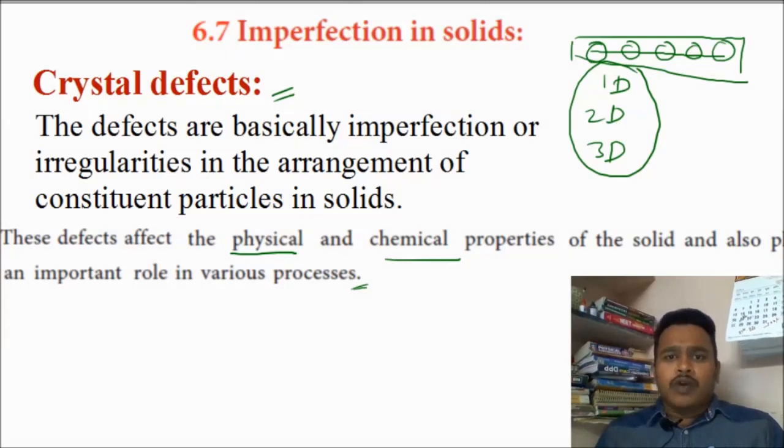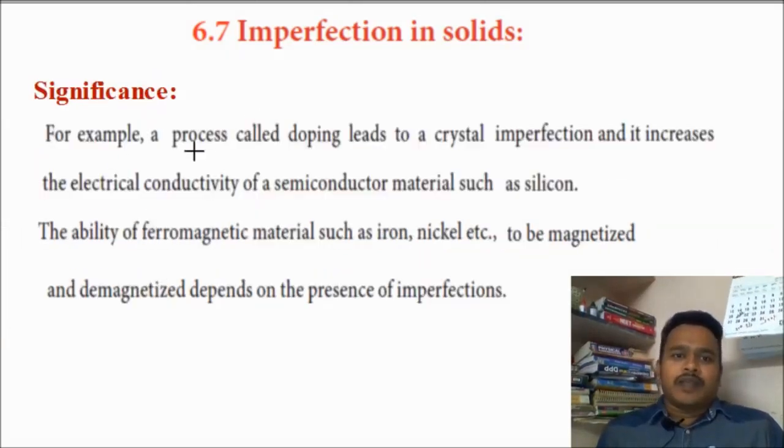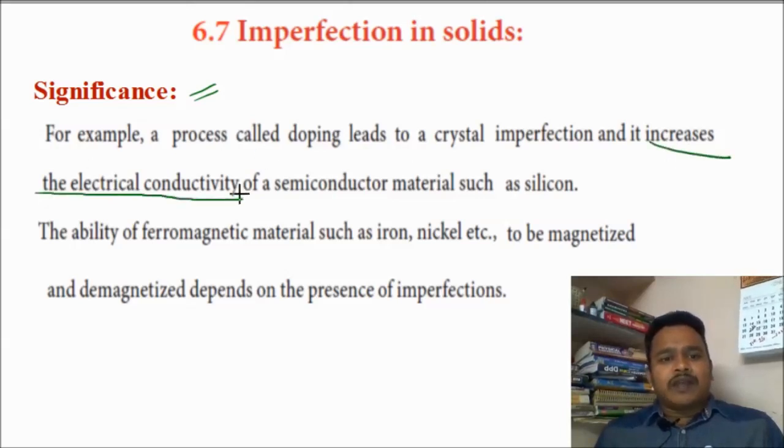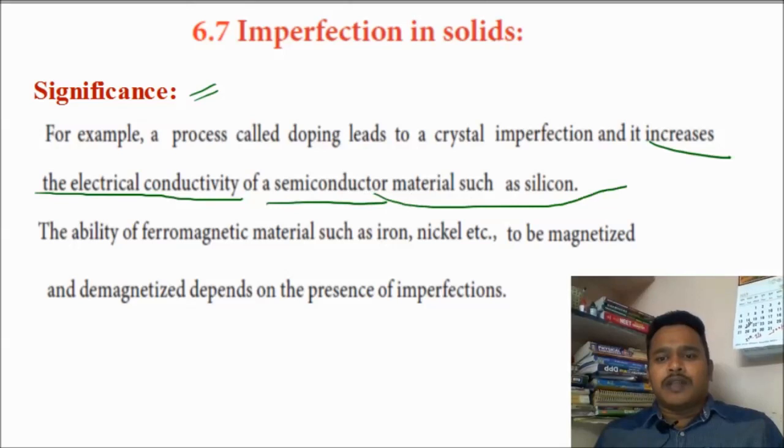Okay, now we are going to learn some crystal defects. See this. What is the use of this one? Once irregularity is there in the arrangement of atoms in a crystal, that leads to an increase in the electrical conductivity of a semiconductor. What is the meaning of semiconductor? A semiconductor is not a very good conductor, and not a bad conductor. It is in between conductor and insulator. It can pass the current moderately through it. That is called a semiconductor.